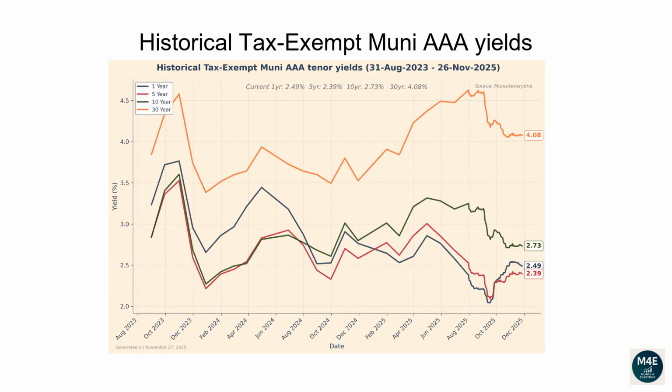This line plot and the next plot show how each tenor of the muni yield curve has changed over time. From the 31st of August 2023 to the 28th of November 2025, the 1-year yield has dropped from 3.24 to 2.49. The 5-year yield has dropped from 2.85 to 2.39. The 10-year yield has dropped from 2.84 to 2.73. The 30-year yield has increased from 3.85 to 4.08.